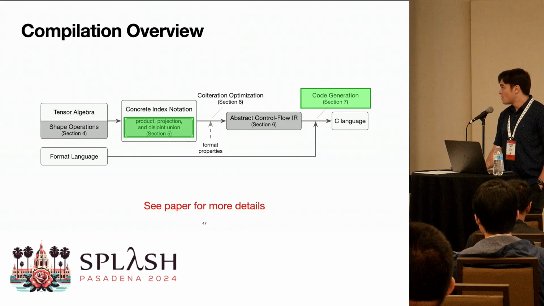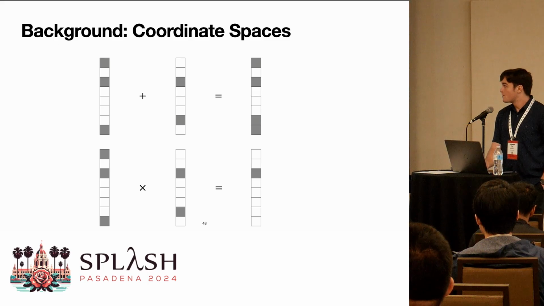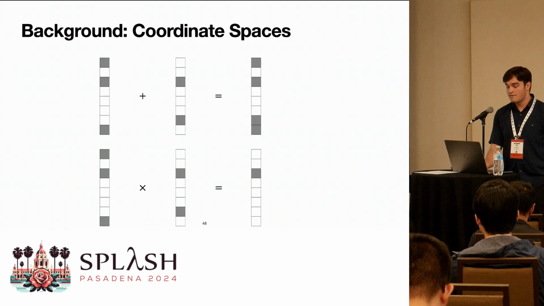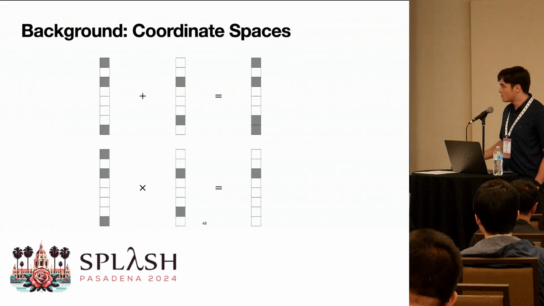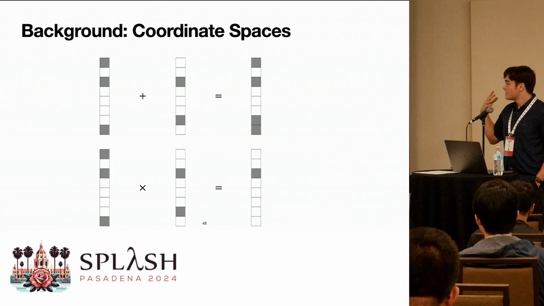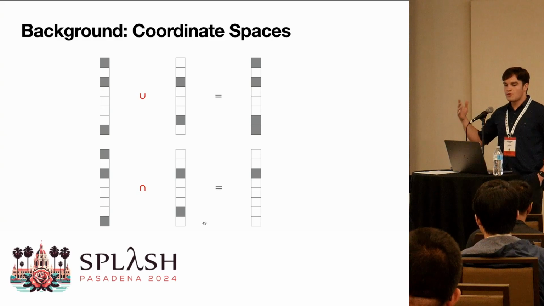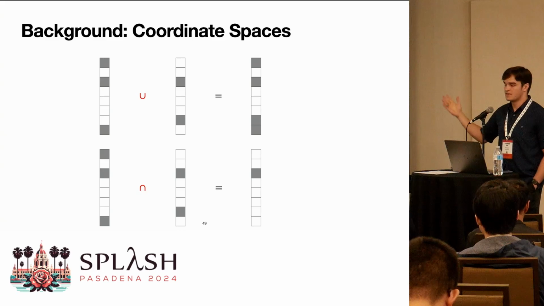To start, though, I'll talk about what Taco, before this paper, used to represent iteration spaces. So for a simple vector addition or vector element-wise multiplication, Taco represents these iteration spaces as intersections and unions. If you're adding 2 sparse vectors, there is a non-zero coordinate in the output anytime either of the input vectors have a non-zero coordinate.